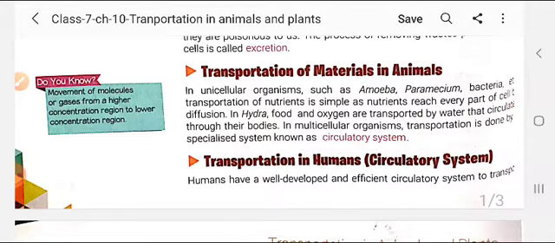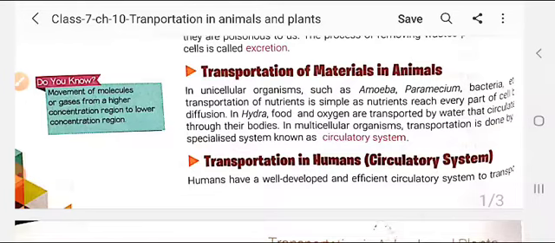In unicellular organisms such as amoeba, paramecium, bacteria, etc., unicellular means organisms which have only a single cell. Transportation of nutrients is simple. In all these types of unicellular organisms, the nutrients reach every part of the cell through the method of diffusion.